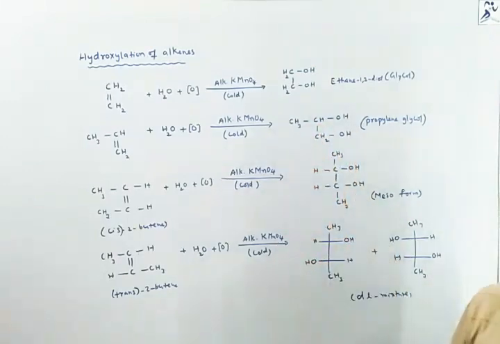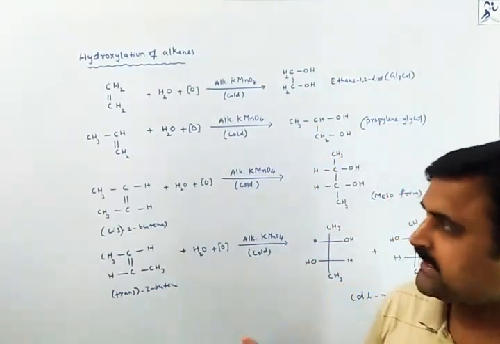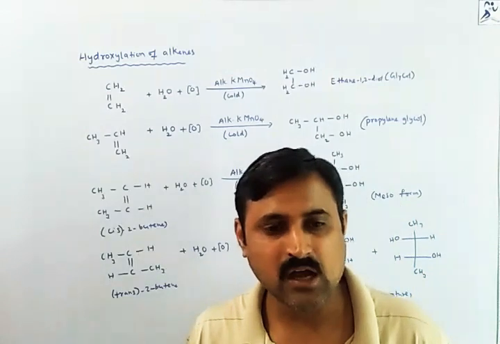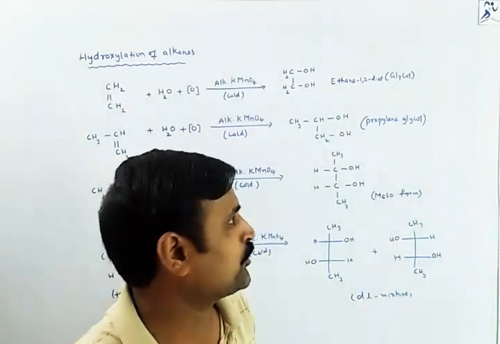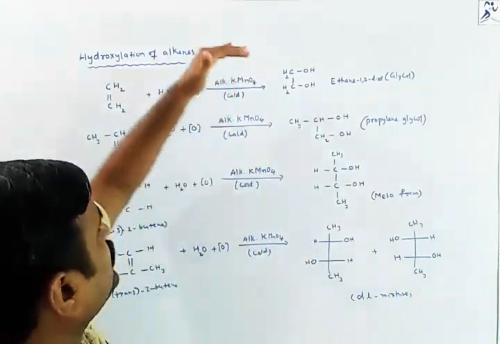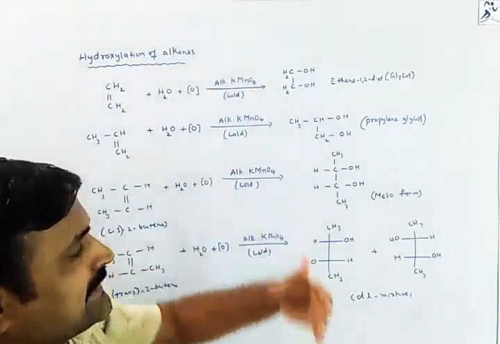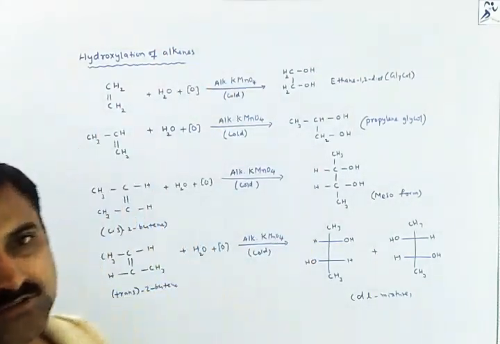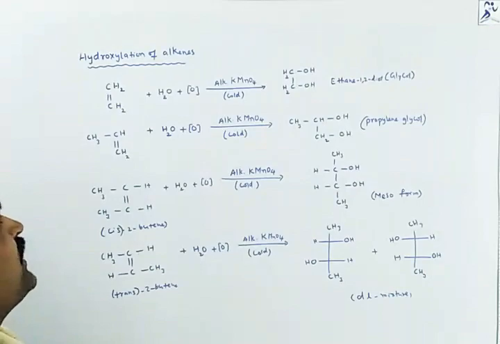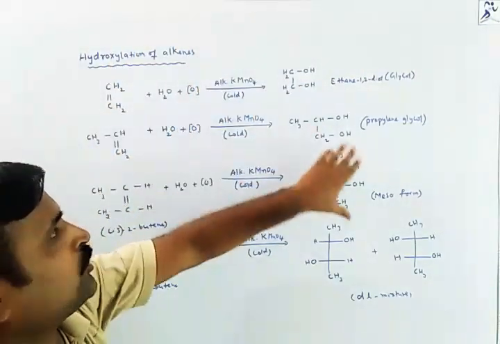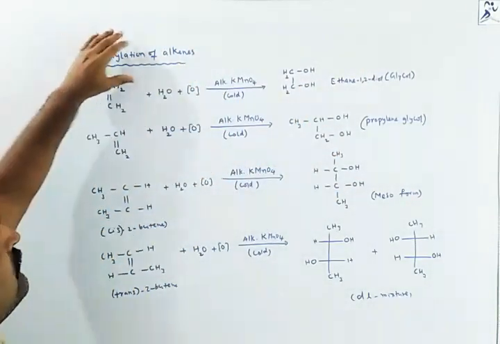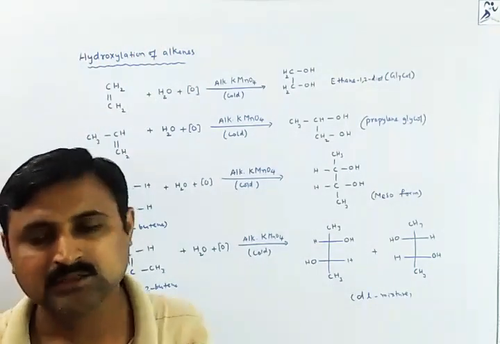Not only these things, if you take any kind of peroxide compounds in the hydroxylation, you will be getting anti-addition products. So that is also one of the most important points in this preparation of diols, alcohols from alkenes. Okay, thank you.